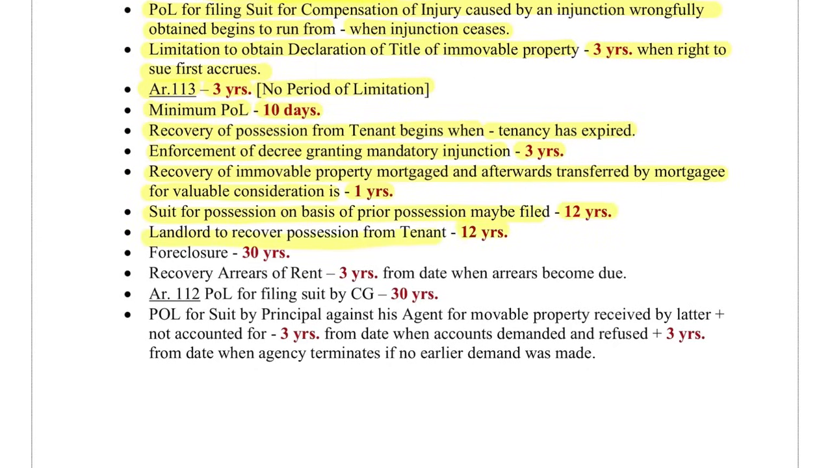Foreclosure, 30 years. Recovery of arrears of rent, 3 years from the date on which arrears become due. Article 112, period of limitation for filing suit by central government, 30 years. Period of limitation for suit by principal against his agent for movable property received by latter and not accounted for, 3 years from the date when the agent was asked by the principal and refused, or 3 years from the date when agency terminates if no earlier demand was made.